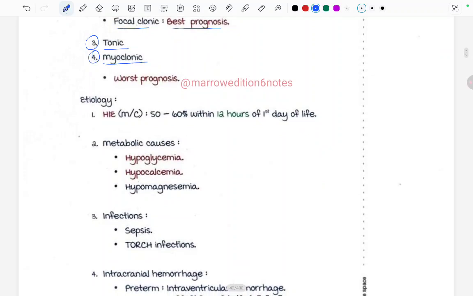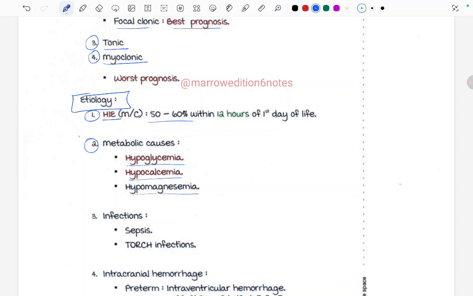Moving ahead to the etiology of neonatal seizure, first one is the HIE, hypoxic ischemic encephalopathy, that is the most common one. 50 to 60% within the 12 hours of first day of life. Second causes can be metabolic causes like hypoglycemia, hypocalcemia, hypomagnesemia.